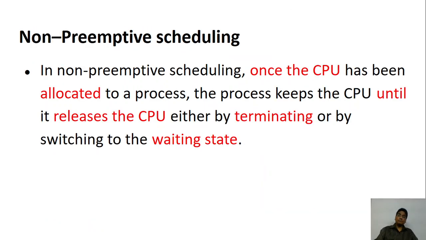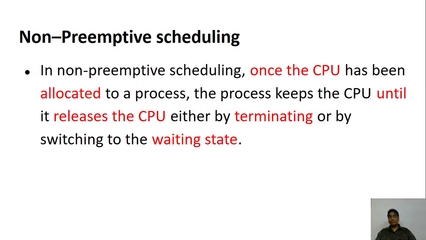So what is the solution for that? The solution for this is non-preemptive scheduling. So what is non-preemptive scheduling? Once a process is given the CPU, the operating system will not forcefully remove it. The CPU is given until the process releases the CPU, voluntarily.